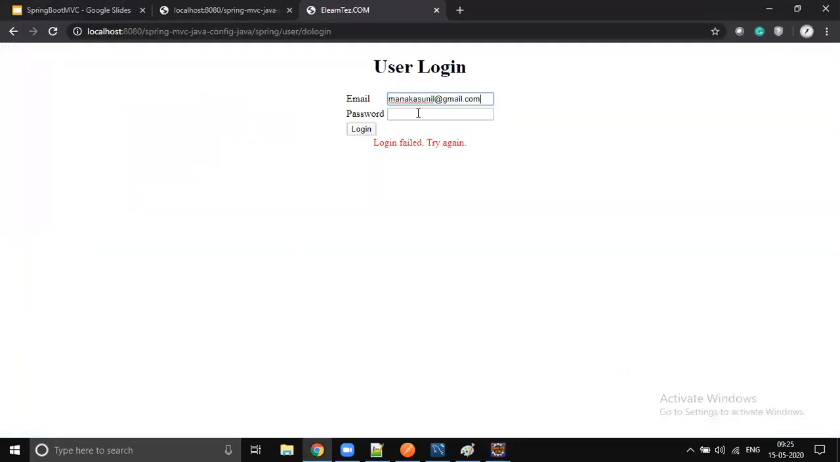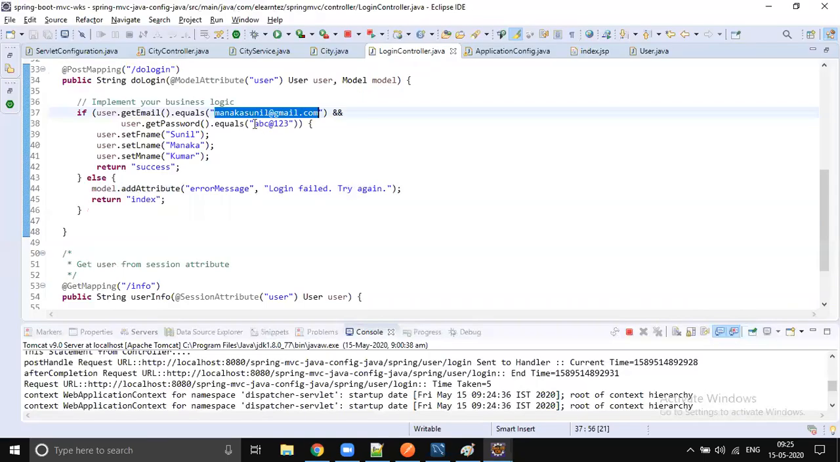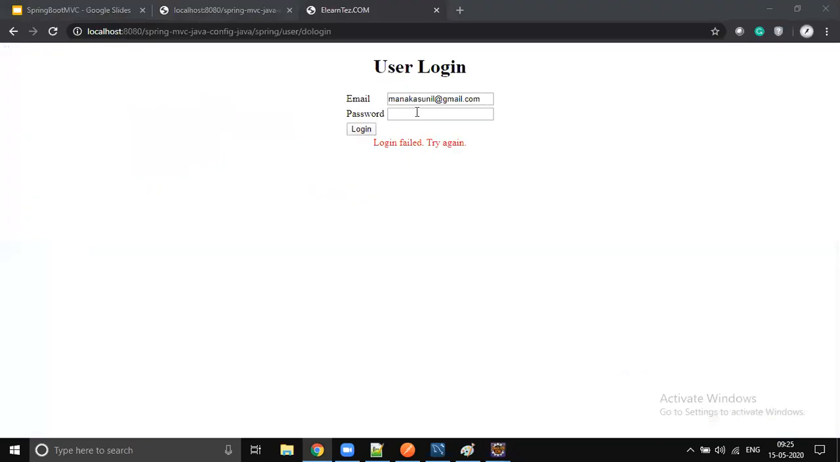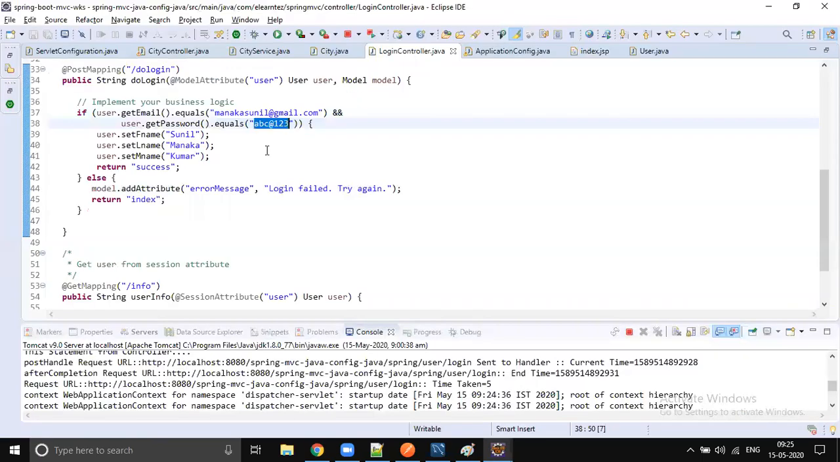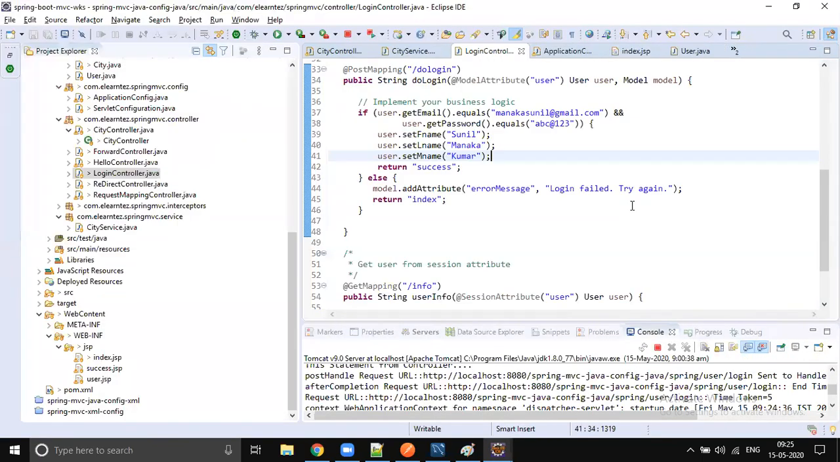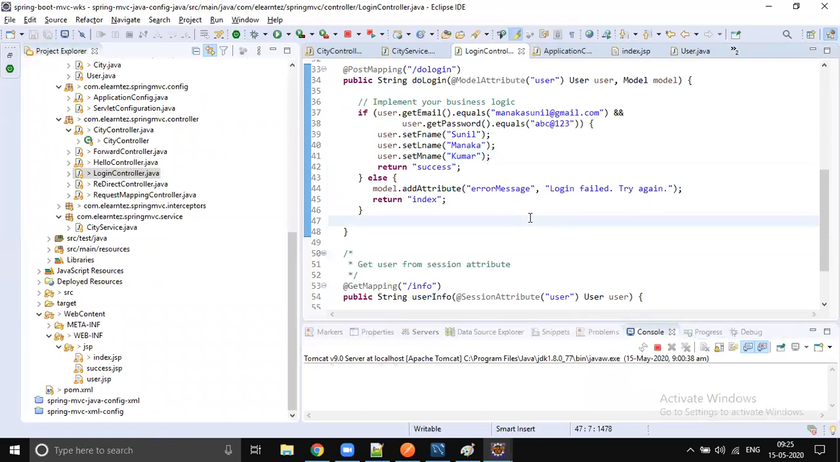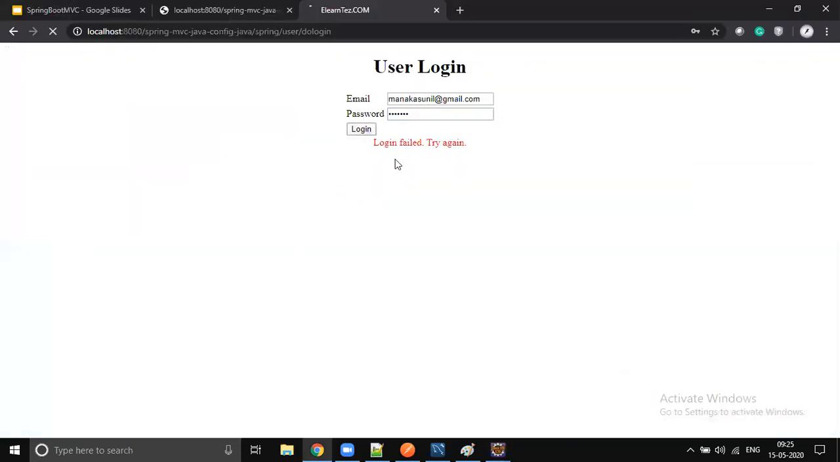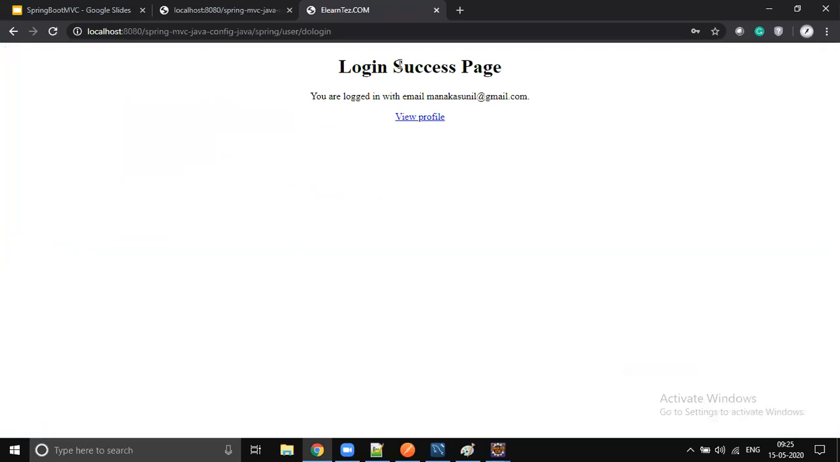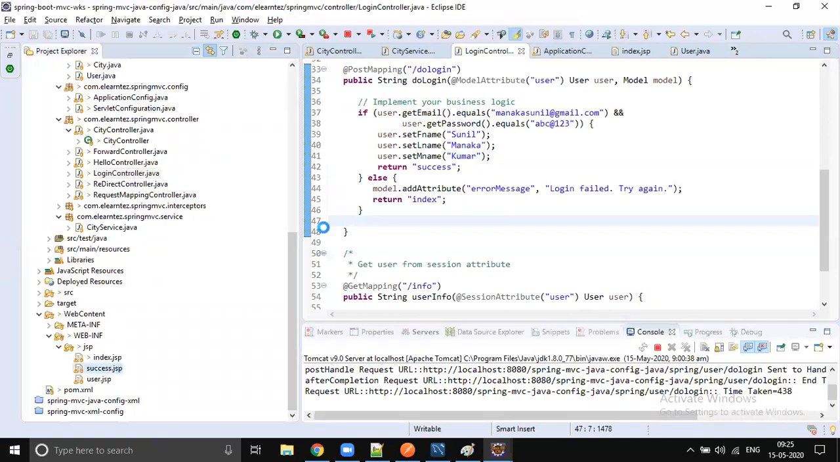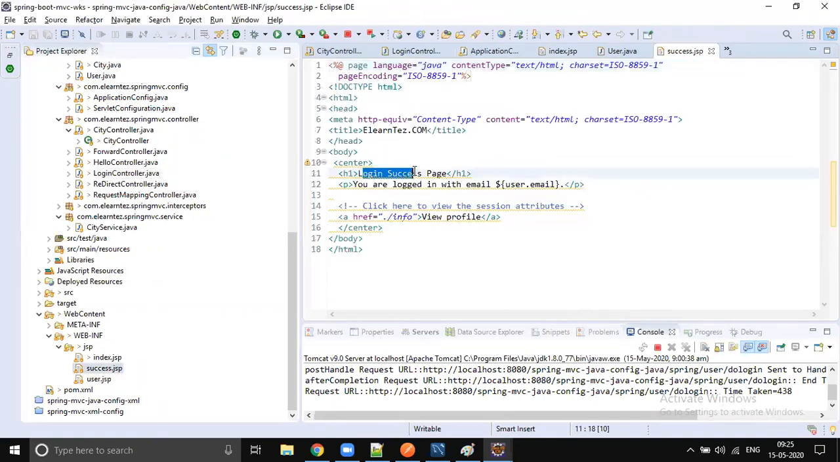If you give the correct value, you will go to the dashboard. So let's give the correct value, and the password is ABC@1. In real time, we will authenticate this against the database or some other security mechanism, but for demo purposes I'm just hard coding that. When I click on it, you go to the login success page. You are logged in with the user email, as in the success.jsp.